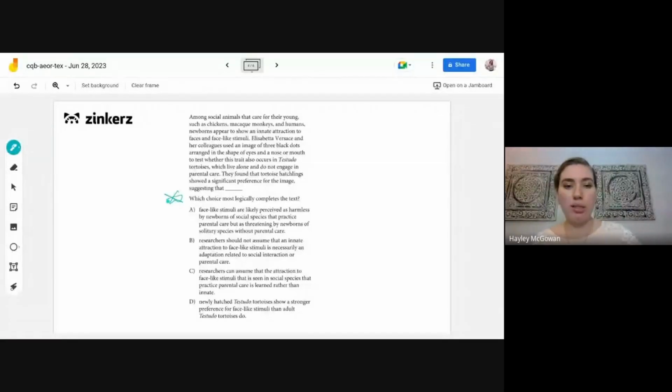All right, so for today, we have "which choice most logically completes the text." So we have a conclusion question, thinking about what kind of conclusion we can reasonably draw from the information presented